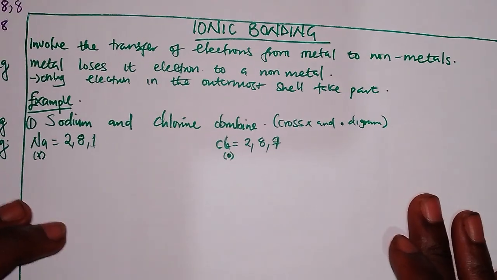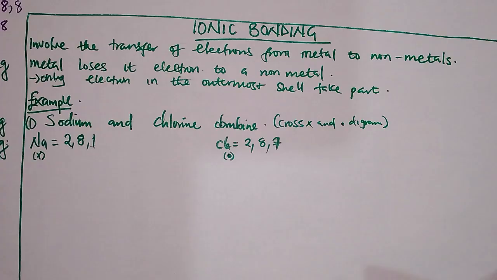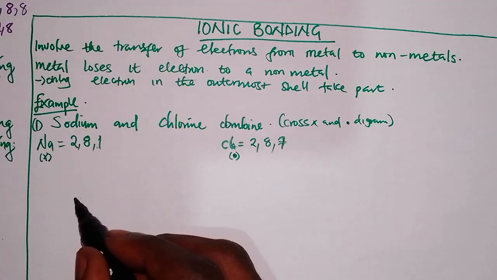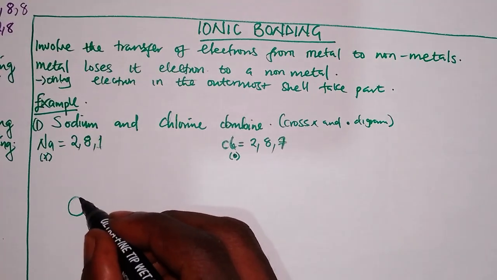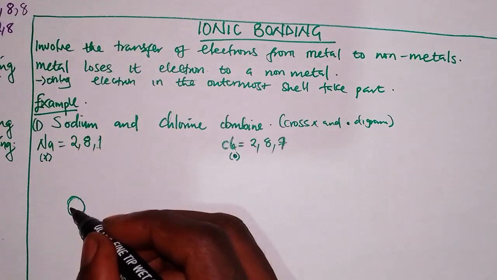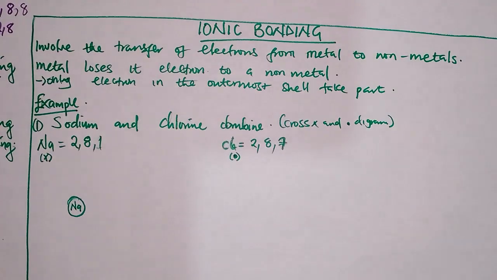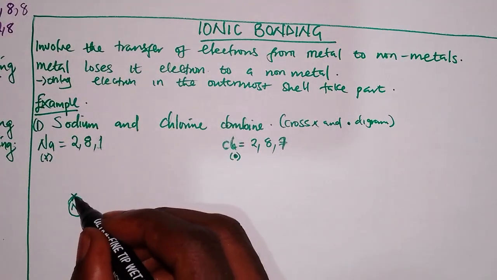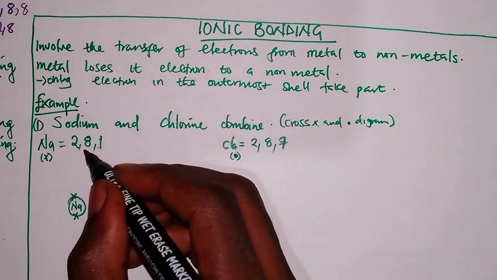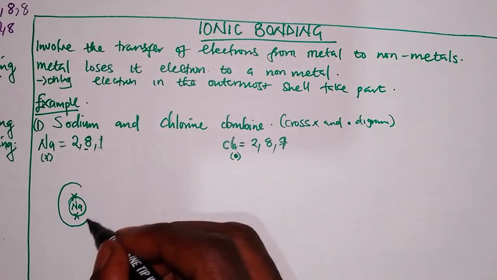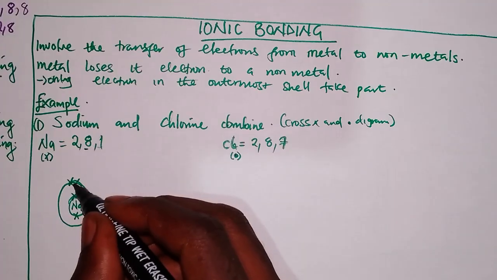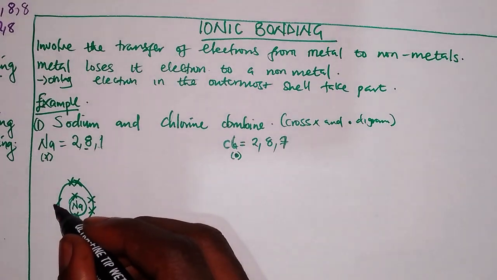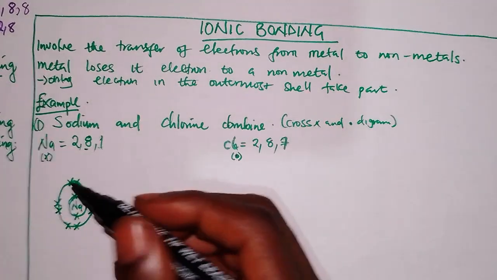So now we are going to represent how they will look. The first shell will always have 2 electrons. Since this is a cross, you put sodium at the center. You are using crosses, so you say 1, 2. Then you move on to the second shell. Again, you say 1, 2, 3, 4, 5, 6, 7, 8.